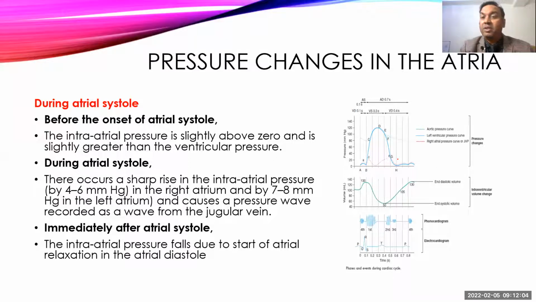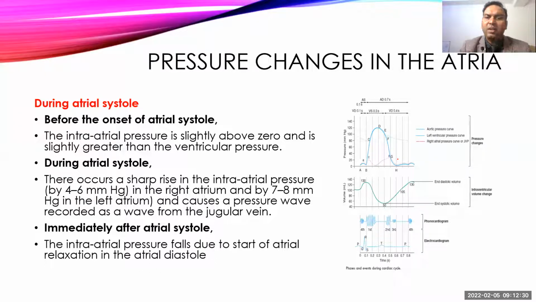Okay, so these are the various changes that occur during the ventricular event. Now come to the pressure changes that occur in the atria. Many times we cannot measure the atrial pressure directly, so many times we check the pressure in the jugular vein. That is called the jugular venous pressure wave, JVP. The pressure changes in the atria and jugular vein are almost the same, so we can consider them similar.